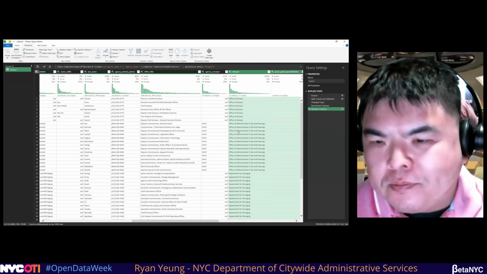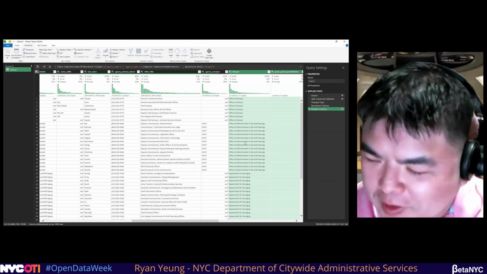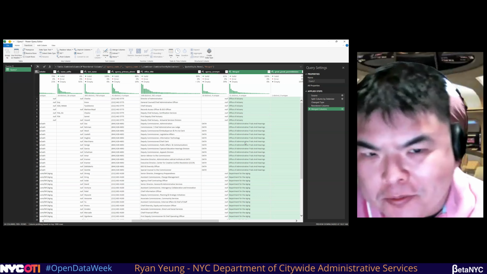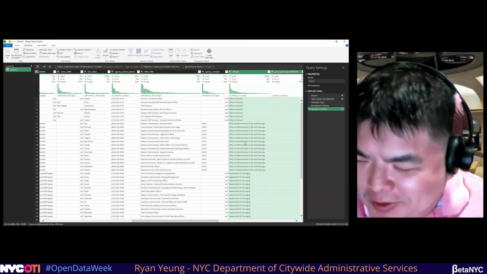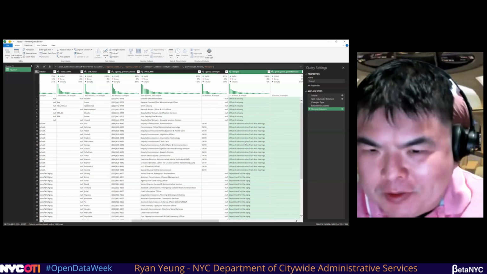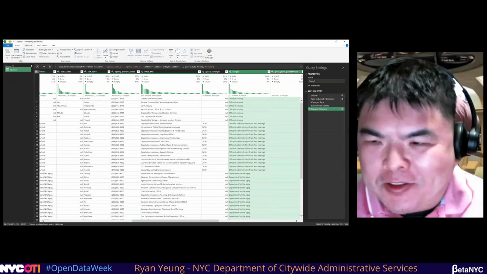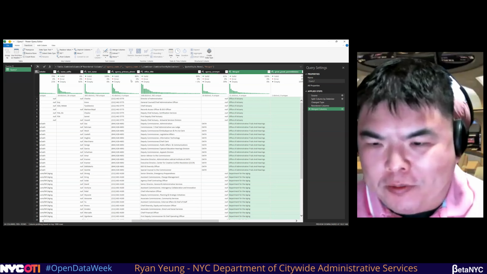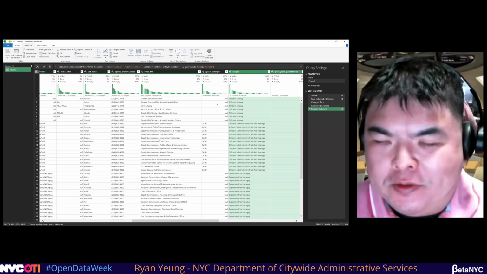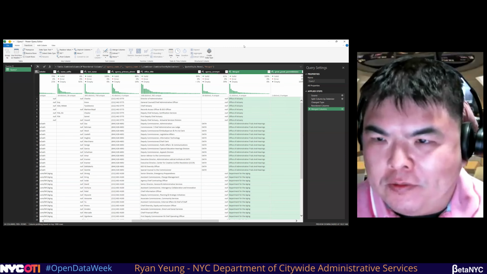There you go. So it matters apparently the order that you click on the columns to merge. The one that you want to have at the beginning, you have to click that first, I just learned. And then you click on the thing you want at the end second. And then you do the merge columns and you make sure you have the delimiter. So hopefully that answers your question.